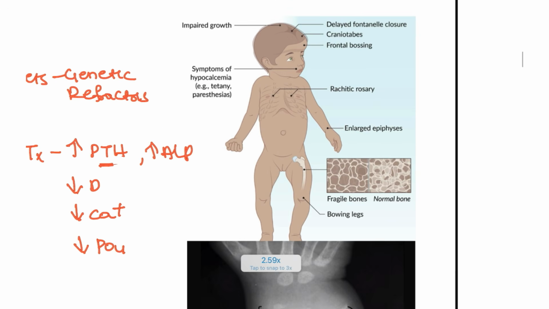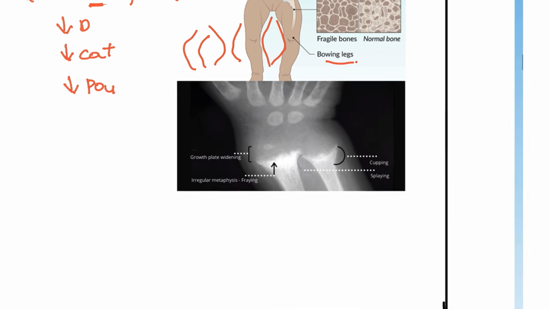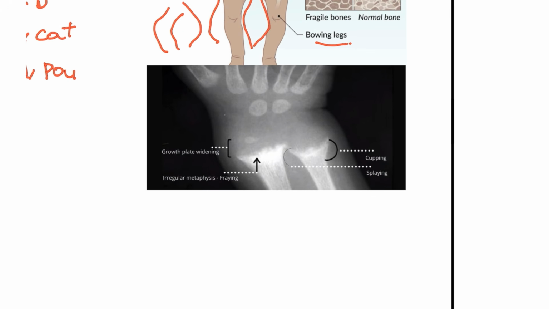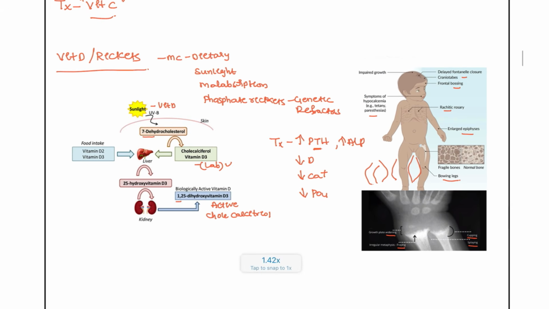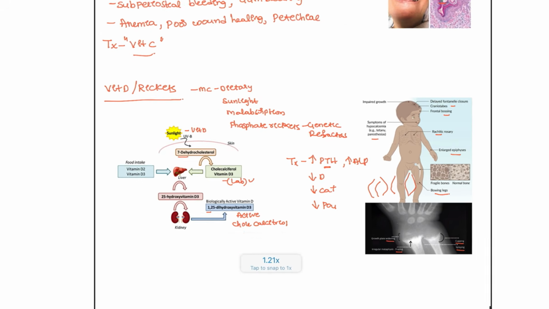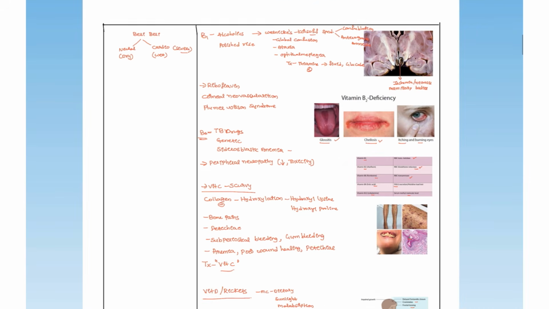What are the symptoms? In children: craniotabes, frontal bossing, rachitic rosary, hypocalcemic tetany, enlarged epiphysis, and also bowing of the legs. This is known as genu varum, and you can also see genu valgum. There is something known as windswept deformity also seen. On the X-ray, you are going to see cupping, splaying, widening, and also fraying. These are the symptoms presented in the rickets patient. This is how you differentiate the different types of rickets conditions, right?